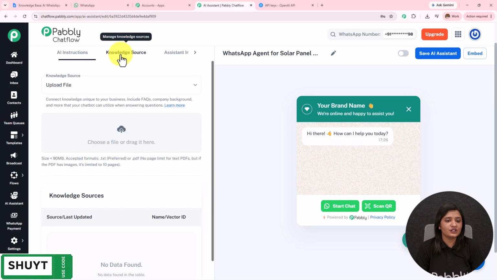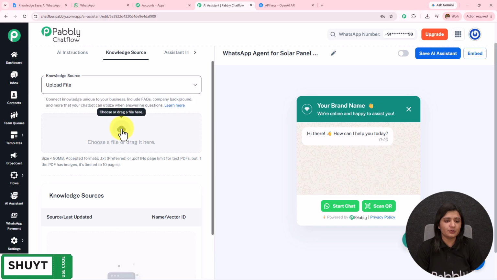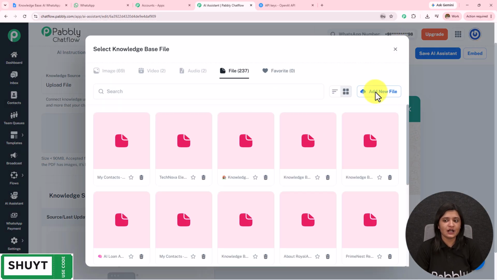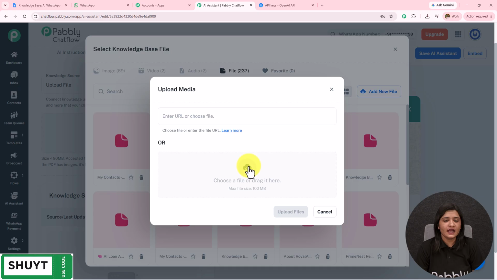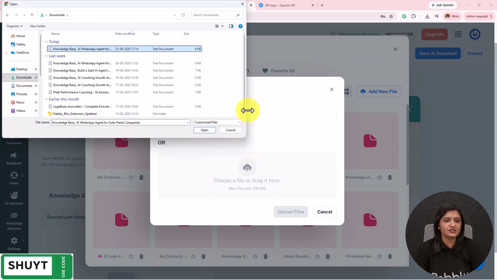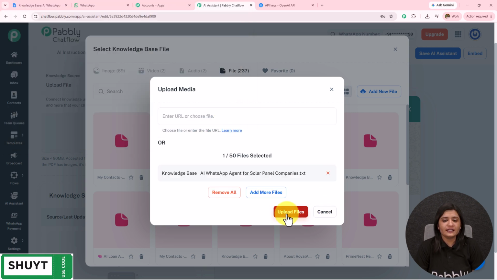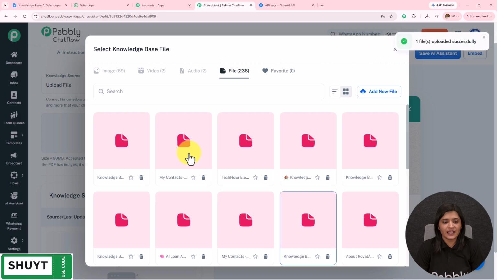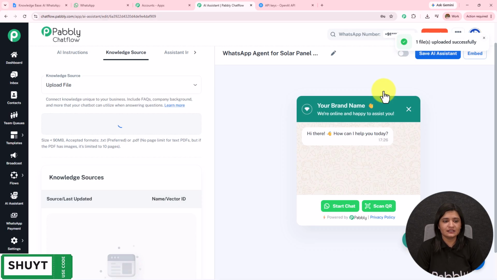Then we have this knowledge source. So I'm going to upload the file. To upload the file, I'm going to click on this cloud, click on this add new file, and then click on this cloud again. Then I'm going to go towards the downloads. I have already downloaded the file, which I'm going to open, and then I'm going to upload. After the file has been uploaded, I'm going to select and insert this. In this manner, I have added this file.